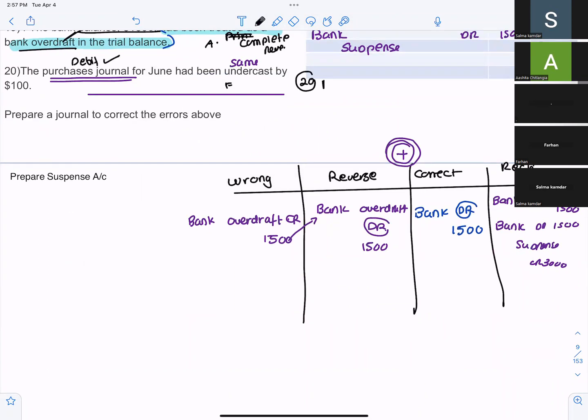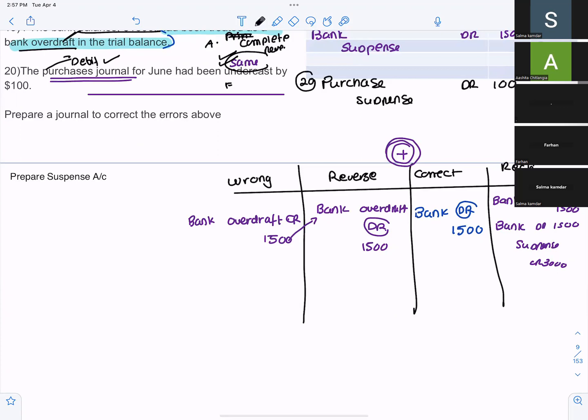You said undercast is the same side. The same side of purchases is debit. Then why did you put it in the credit? Alright, fine. So purchase debit, suspense credit.